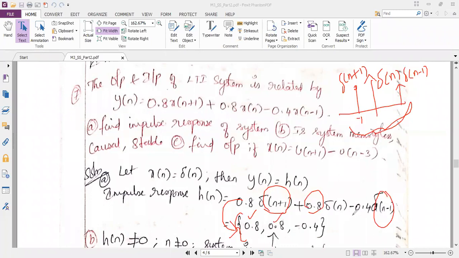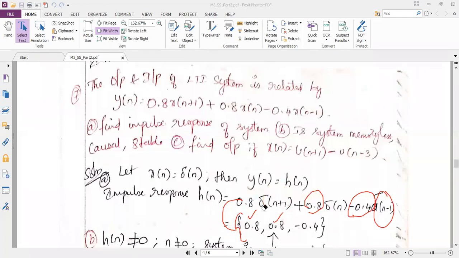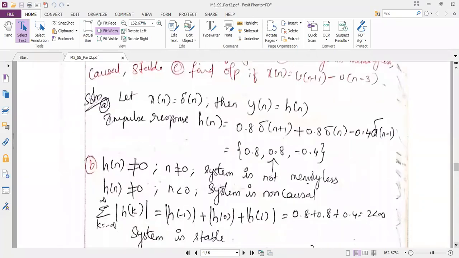So this I can represent in terms of sample values as 0.8, 0.8, minus 0.4. So you should show the index. Index, I told you, we have to show for the origin. So as per this problem, my center number is my index, that is at 0th position. So I have represented here at 0. At 0 I have an amplitude 0.8. Now you got a clear picture. Other than 0 also you have the sample values. So you can say that the system is not memoryless. Am I right? The system is not memoryless.